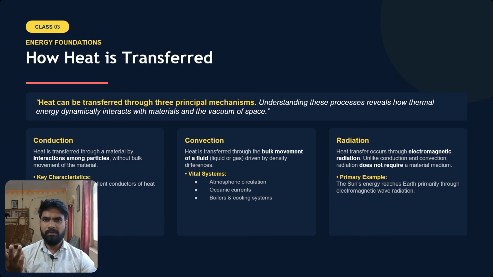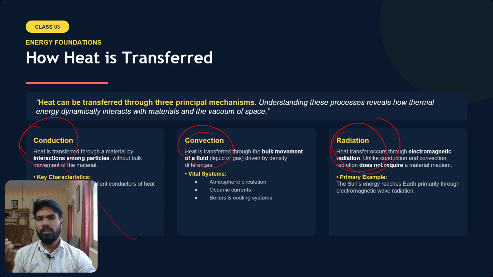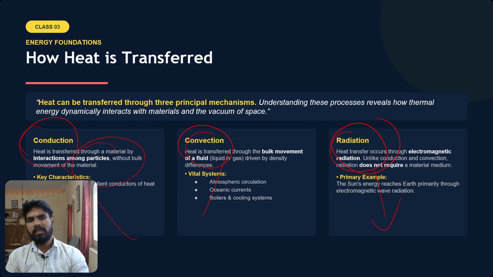So there are three types of transmissions. Energy transmissions or temperature transmissions. I think you might have studied them in lower classes. The first one is conduction, the second one is convection, and the third one is radiation. For conduction and convection, you need a medium. For radiation, there is no need for a medium through which the heat can be transferred. So first, conduction: heat is transferred through a material by interaction among the particles without bulk movement of the material.